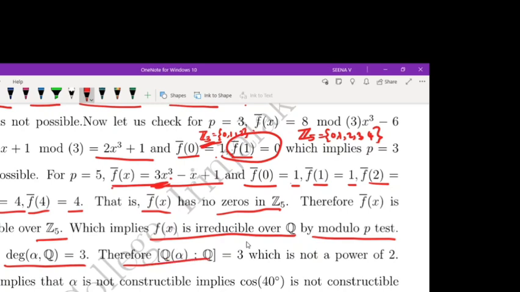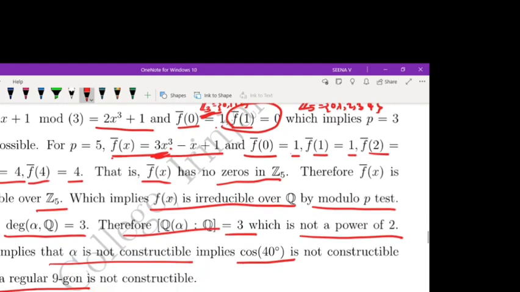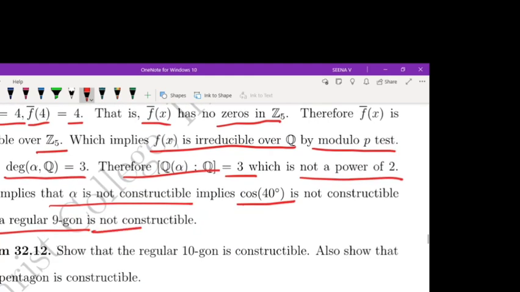Therefore, [Q(alpha):Q] equals 3, which is not a power of 2. This implies alpha is not constructible. This implies cos 40 degrees is not constructible. This implies that the regular 9-gon is not constructible.